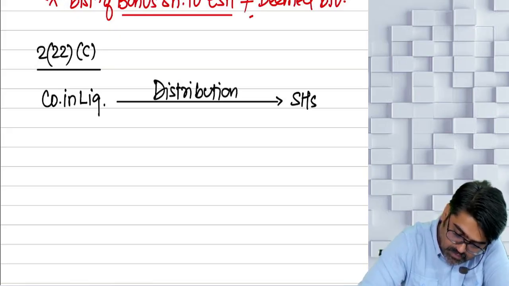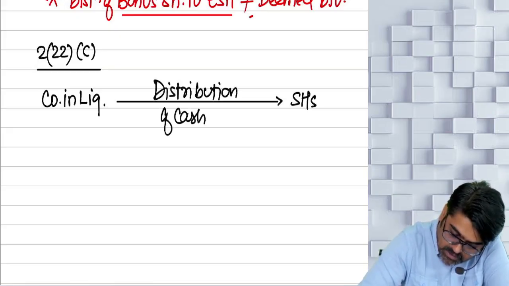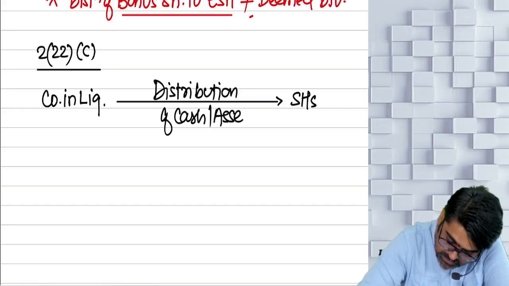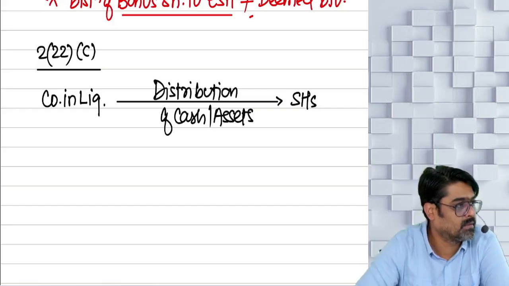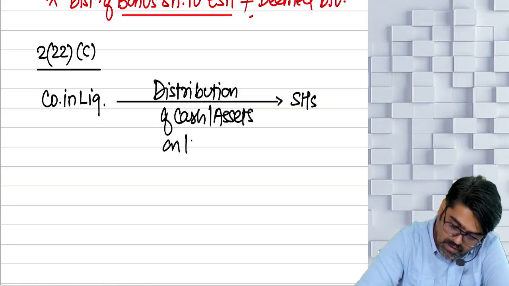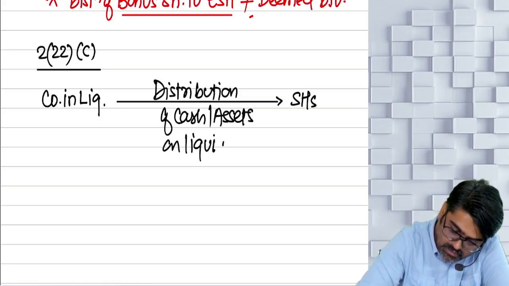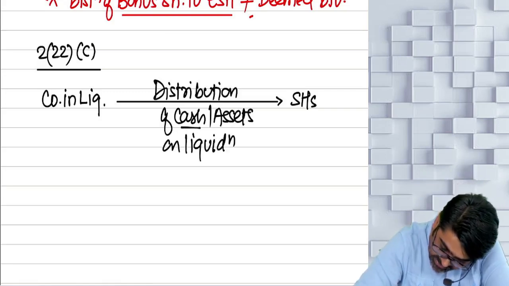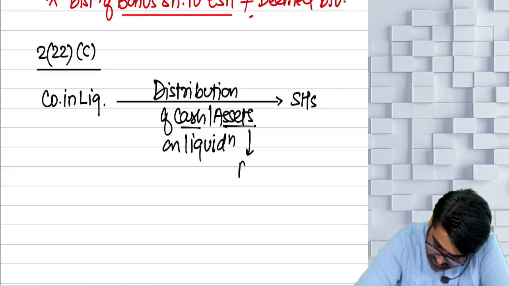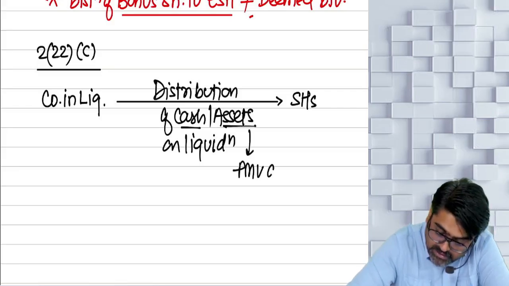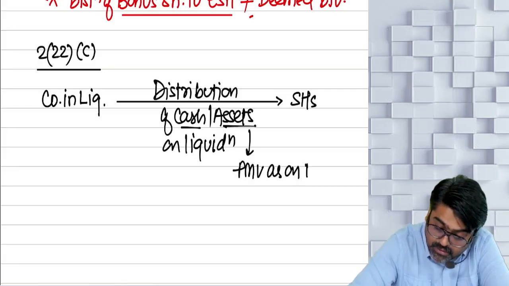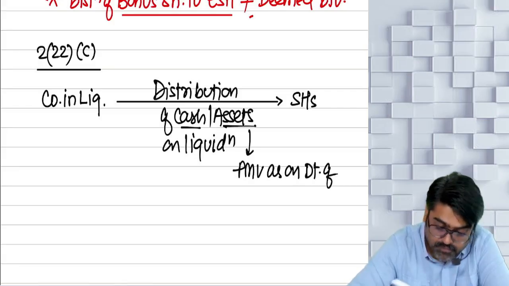Distribution of cash or distribution of assets on liquidation. So the value of cash and the fair market value of the asset as on the date of.